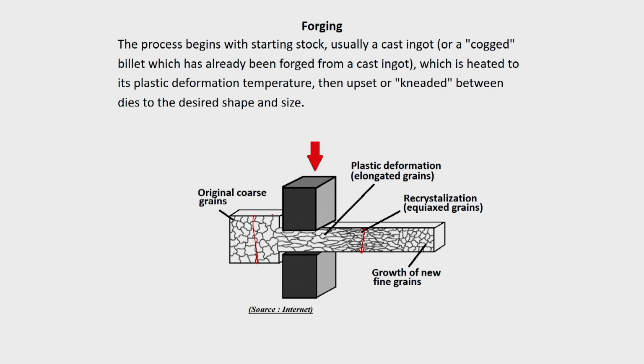The starting stock material is generally a cast ingot, and when you are pressing it, the cross sectional area decreases, but at the same time it elongates along this direction, perpendicular to the movement of the die.